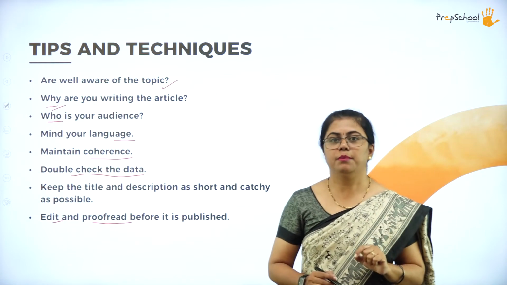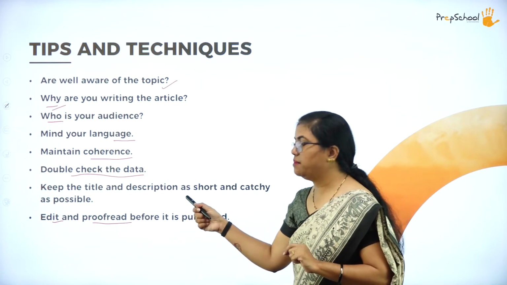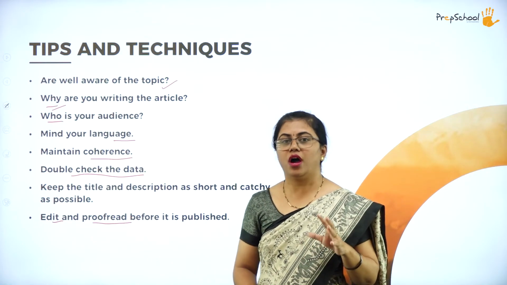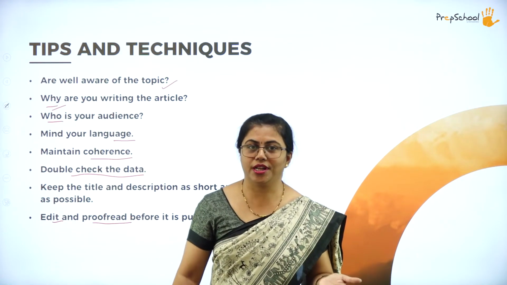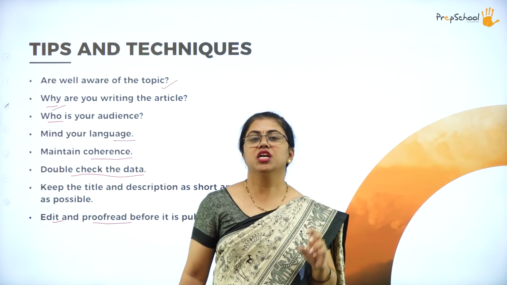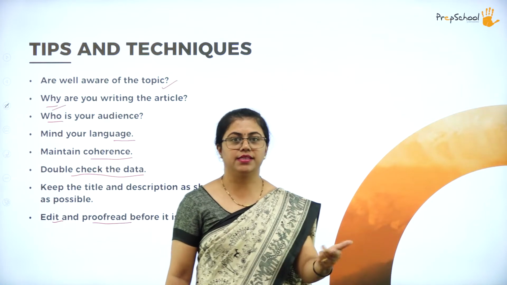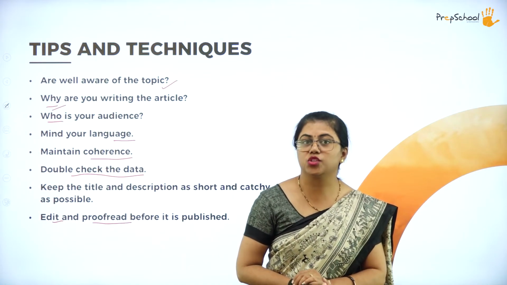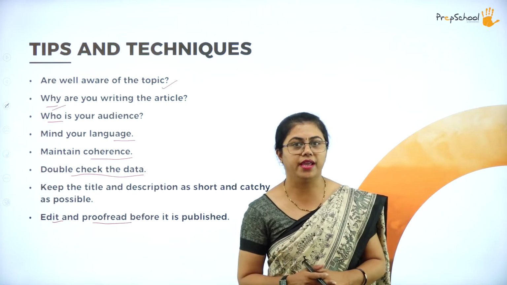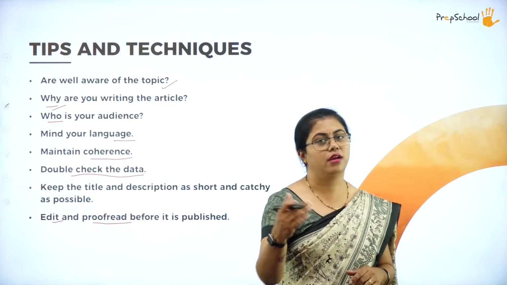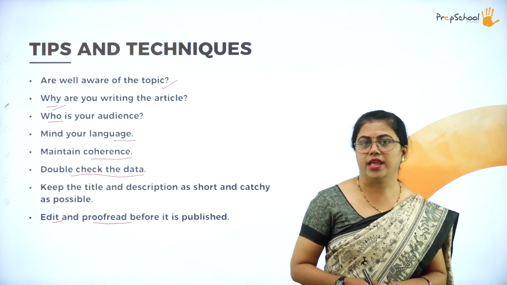Suppose I am getting it published. Wherever there are mistakes, I should edit it and then proofread it again. However much of an expert you are in language, one or two mistakes will creep in, so better get it proofread by somebody else. You will not be able to identify your own mistakes, so get it proofread by somebody else so that your article can be published without any mistakes.